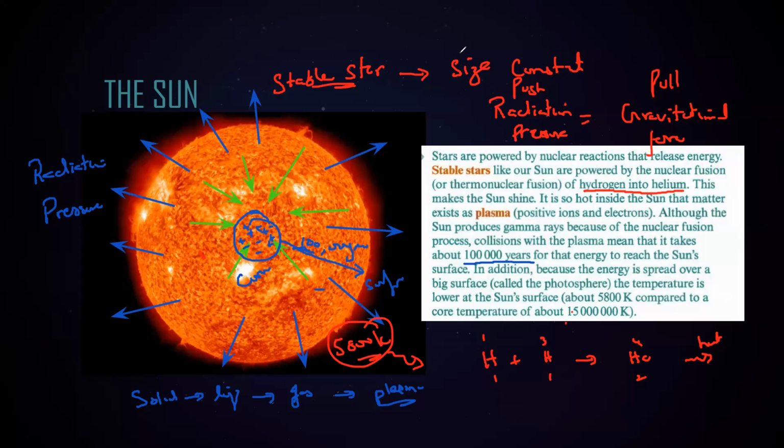There are certain things which you should learn. For example, you should memorize the mass of the sun, the solar mass. The mass of our sun is about 2 × 10^30 kg. That is also known as the solar mass. Solar mass means the mass of the sun in kg. And the temperature of the surface of the sun is about 6,000 Kelvin; 5,800 is also acceptable.